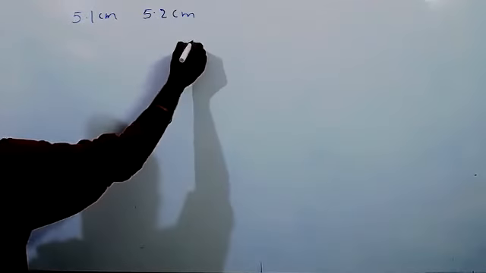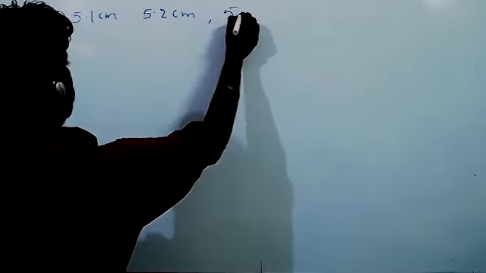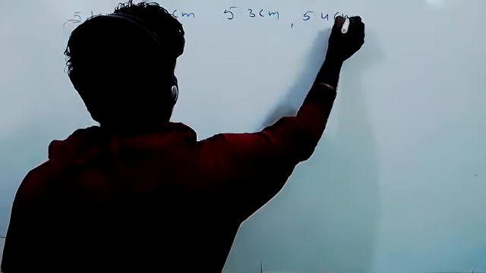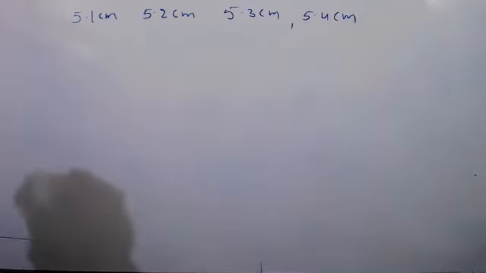Finally, how many types of errors are there? Two: systematic error and random error. How many types of systematic errors? Three types: instrumental, personal, and natural. Systematic errors, can we remove them? Can we rectify them? Yes, sir. Is there any reason for systematic errors to occur? Yes, there is a reason. That reason also we know.